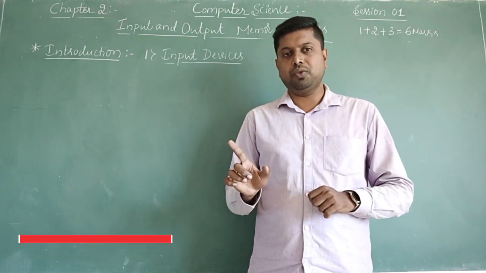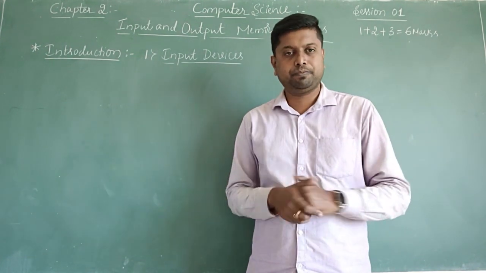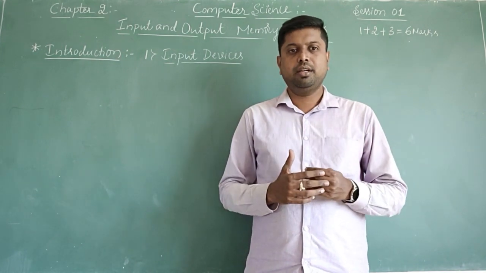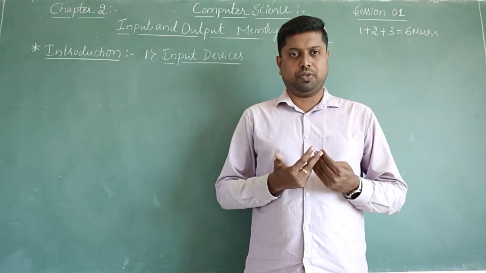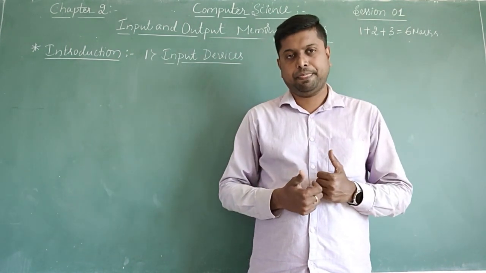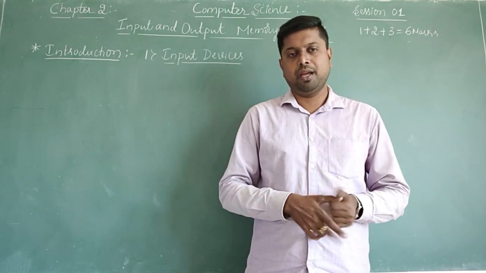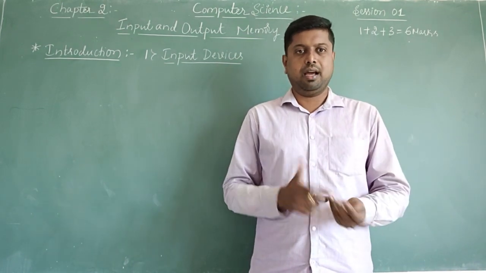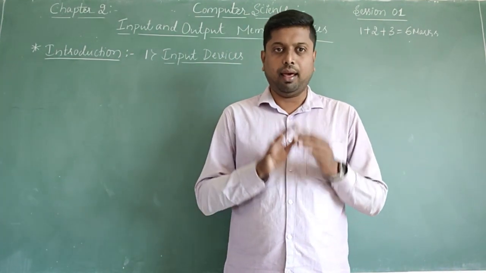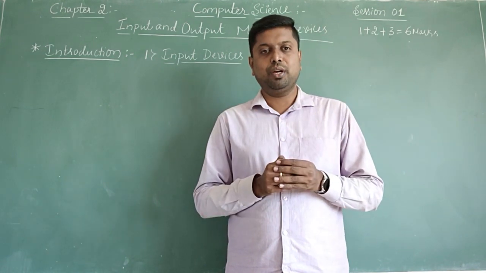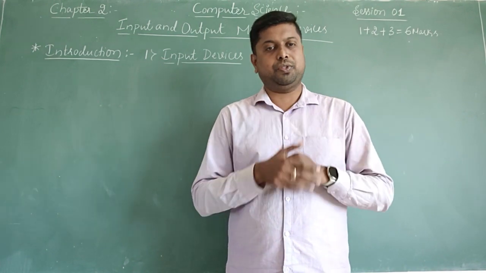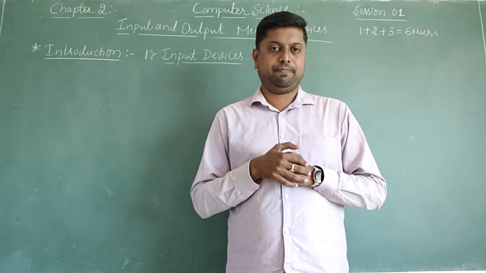Without 2 plus 2, we will not get the 4. So very easily we get the knowledge that we need minimum inputs for the operation. There the operation is addition, plus is the operator, 2 and 2 are the operands, and the exact result we get after that is 4. Like that, in the computer also, if it wants to perform, it requires some inputs.